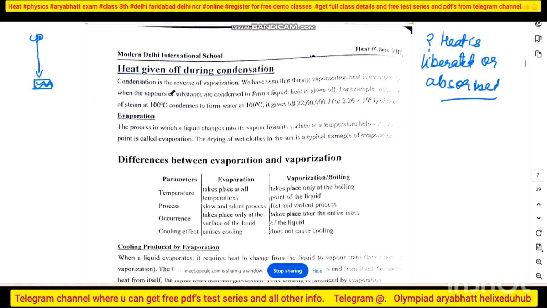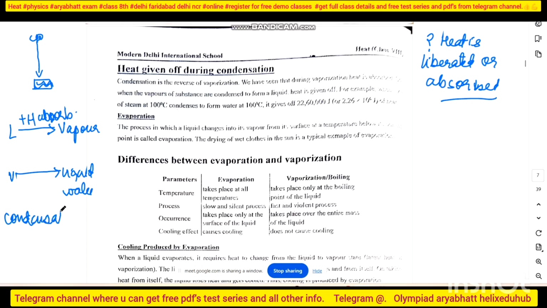And then only the substance changes state. So when I am saying water is in liquid form and it changes to vapors, in this process they will absorb heat energy. But water vapors to liquid water is the process of condensation, and the other process is called vaporization.